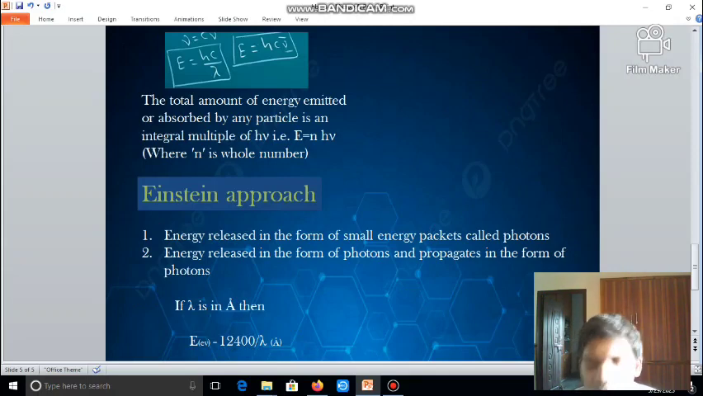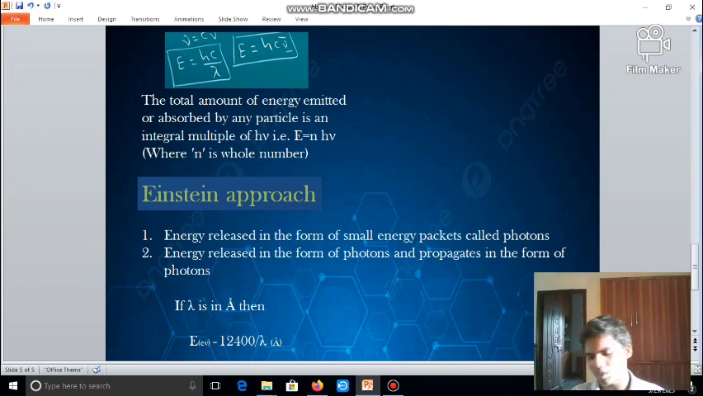Now E is equal to hc by lambda. When we divide those into two parts, E is equal to hc into 1 by lambda. 1 by lambda is nu bar, which is wave number. That we also discussed in the previous video. The total amount of energy emitted or absorbed by any particle is an integral multiple of hv.